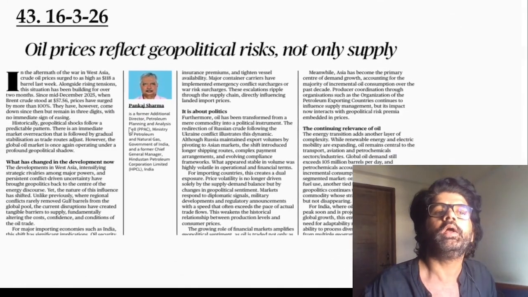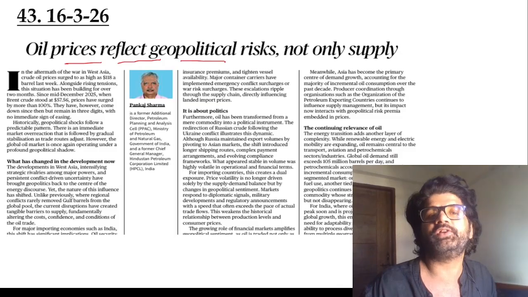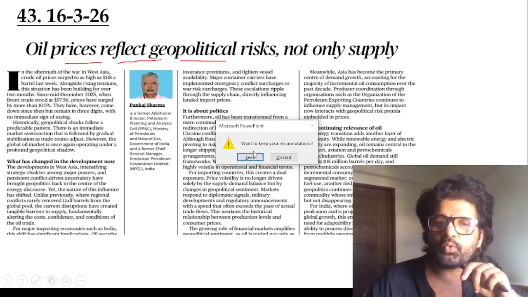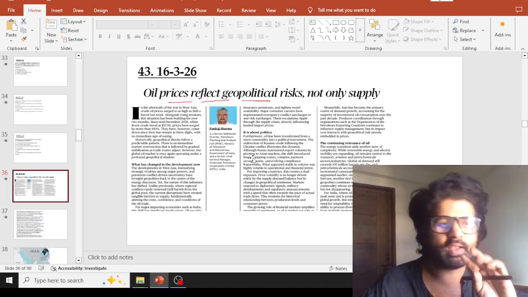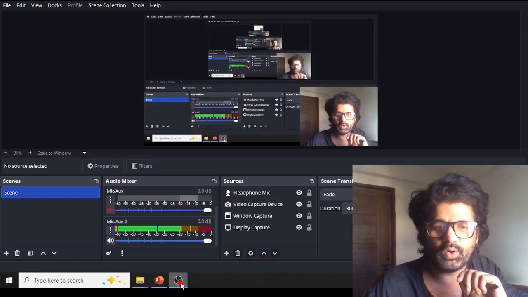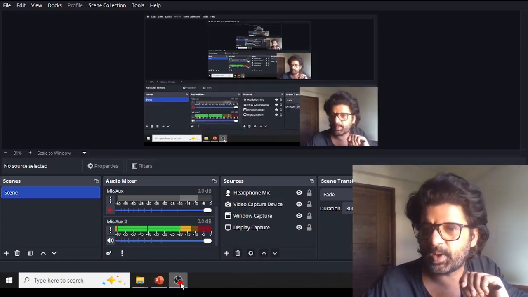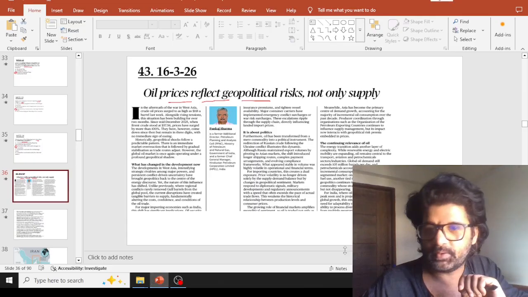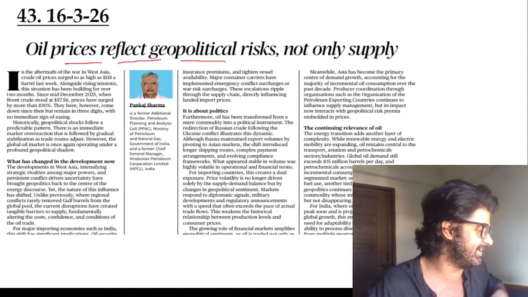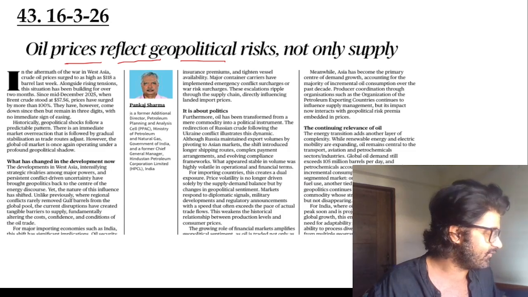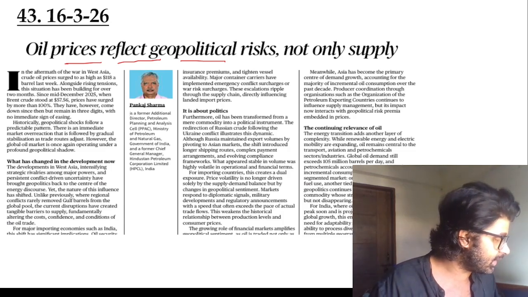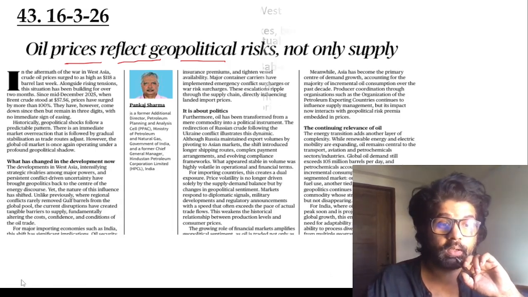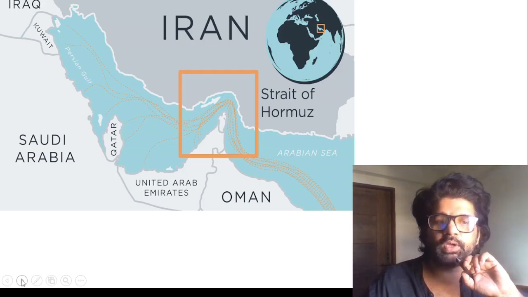Guys, grow up. 43rd article: oil prices reflect geopolitical risk, not only supply. So Pankaj is talking about the US, Israel, Iran war, and how the Strait of Hormuz is impacted. In fact, I was reading somewhere that people are so frustrated and fed up of the Strait of Hormuz, every day they're reading about it. Why have I included this article? So that I can tell you about the basic difference between the Strait of Hormuz and Bab al Mandeb.